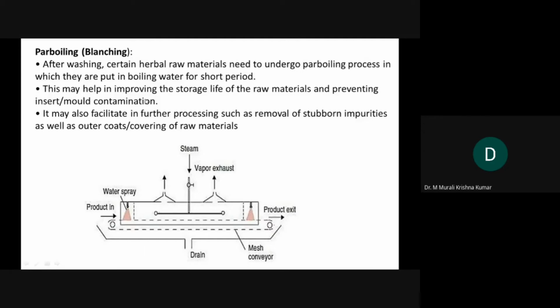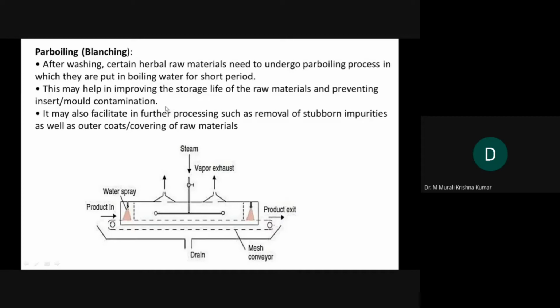Parboiling may help improve the storage life, because we are exposing the plant material to boiled water. The thermal degradation of bacterial material and also the enzymes present in the plant material increases the storage life of the raw materials, and prevents insect or mold contamination.